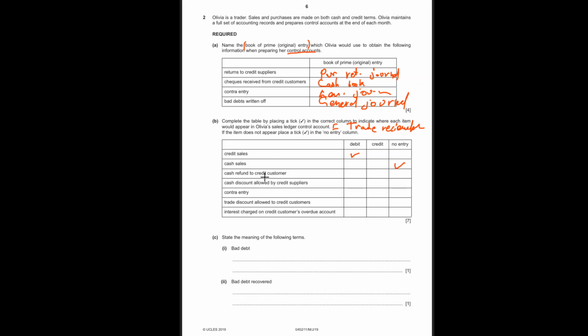Cash refund to a credit customer. When a credit customer pays, the payment comes on the credit side of our trade receivables, because trade receivables are decreasing. But let's say we give him or her a refund because the person was overcharged. Since bank or cash is written on the credit side, the refund will be written on the debit side. Cash refund is written on the debit side. And it makes sense: what will the double entry be? Since we're paying him or her, our bank or cash will be credited, and the person will be debited. So that makes sense.